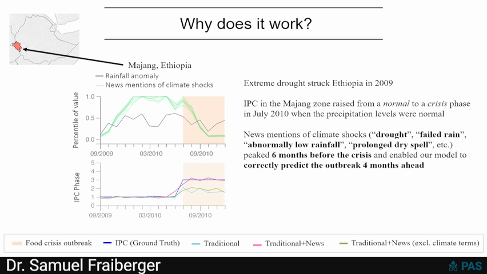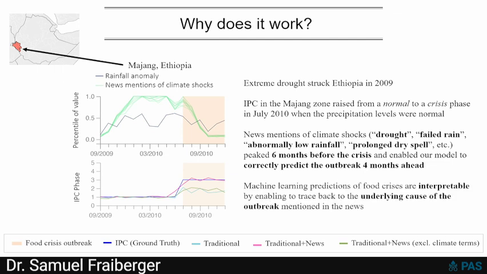And so what we see is that they peaked 6 months before the crisis, and they stayed at a high level going into the crisis. As a result, if you use this information in our predictive model, we're actually able to predict the crisis 4 months in advance. That's the pink line I'm showing you at the bottom. That's the 4 months ahead prediction, and it's correctly showing the jump from 1 to 3.